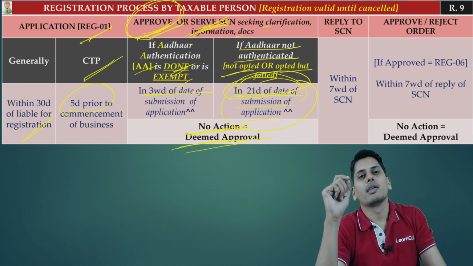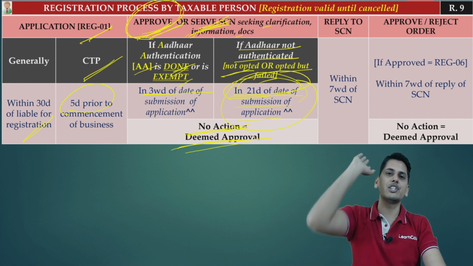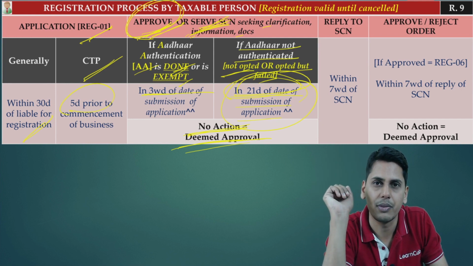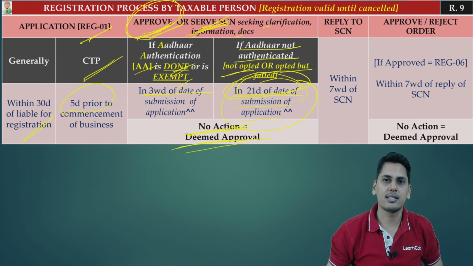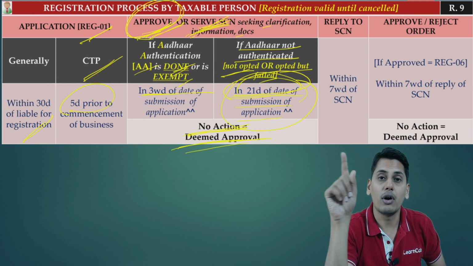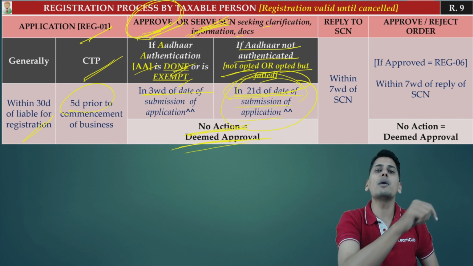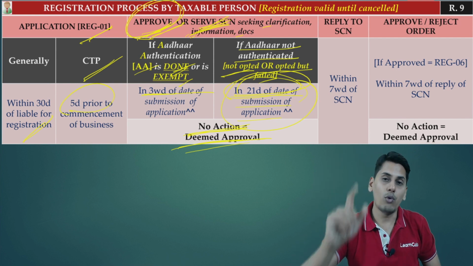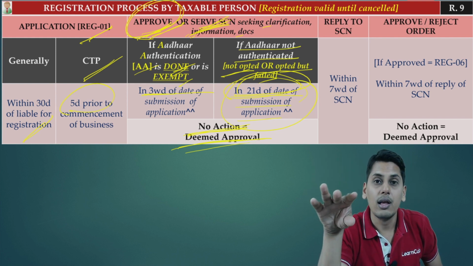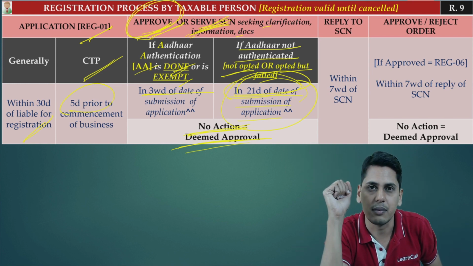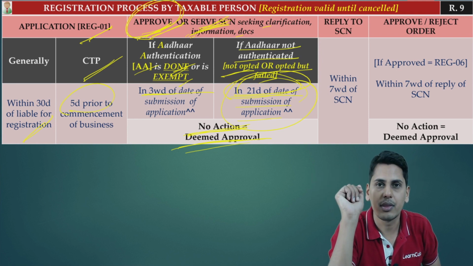Now friends, nowhere is it mentioned that physical verification is to be completed within 21 days. All that is mentioned is that within 21 days he must either approve or give a show cause notice. Now, for him to approve, should he not carry out the physical inspection? The answer is yes, because rule number 9, read along with rule number 25, tells you that before granting registration where Aadhaar authentication has failed or is not opted for, he should complete the physical verification. So if he wants to approve it, he should carry out the physical inspection of premises.